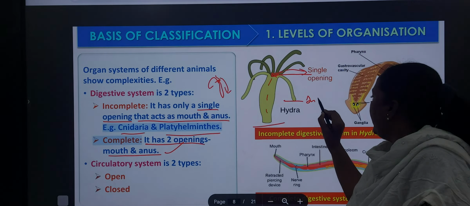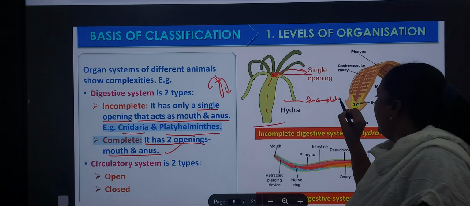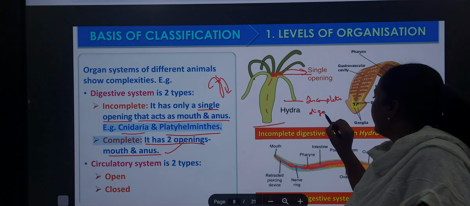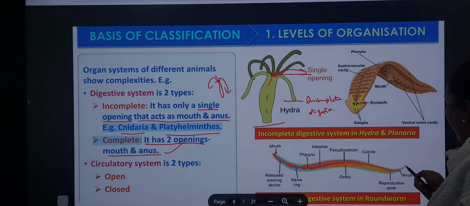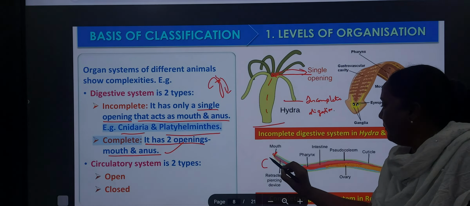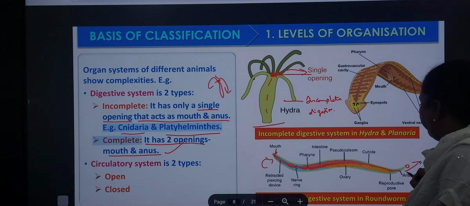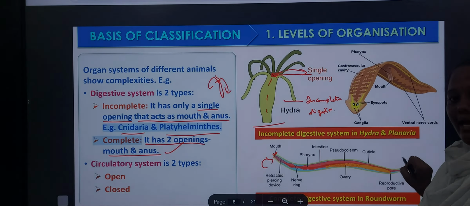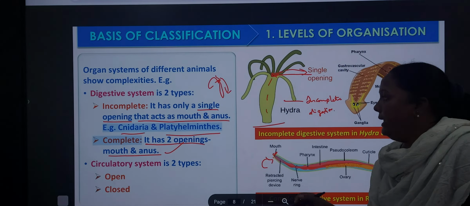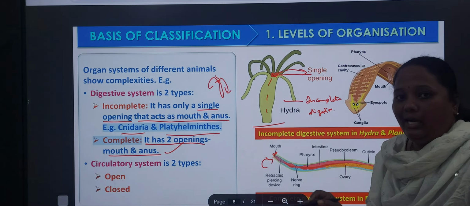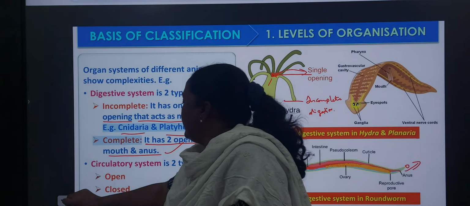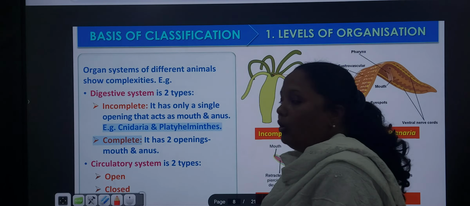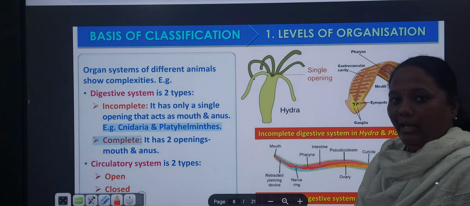This is incomplete digestion. Here, complete means the mouth is present here and the anus is present here. Food enters and is excreted. Here it contains a mouth and anus. So this is incomplete and this is the complete digestive system. And the circulatory system is also of two types, that is open and closed.